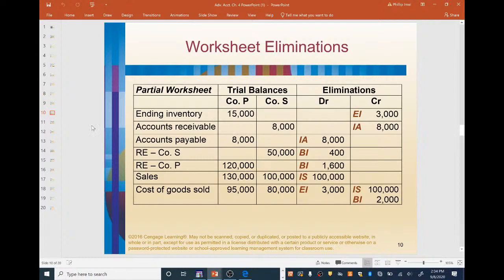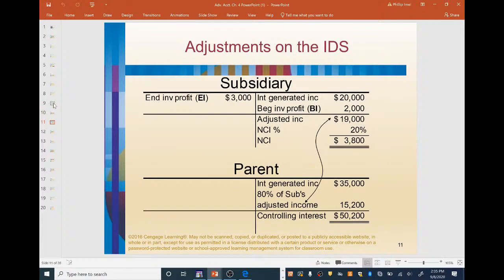Let's jump back to our worksheet elimination. We can see here company P, and remember, the ending inventory is 15,000. Company S is owed $8,000 from company P, because company P still owes an accounts payable of $8,000 to company S for the intercompany purchase. We can see here the retained earnings of company S and company P. Sales are $130,000 for company P and $100,000 for company S. Cost of goods sold is $95,000 for company P and $80,000 for company S.